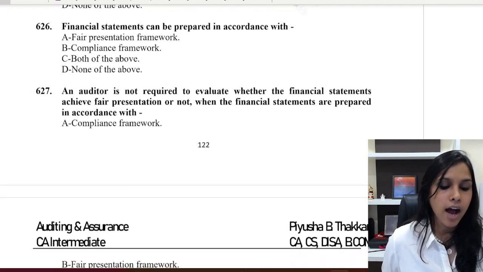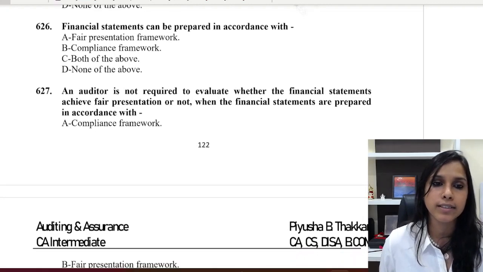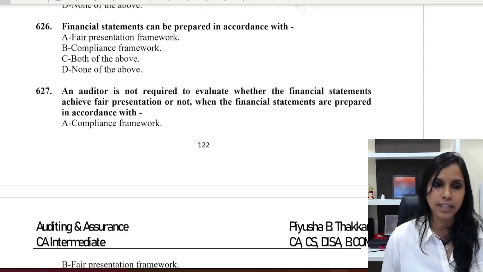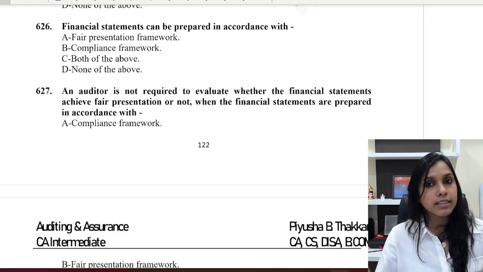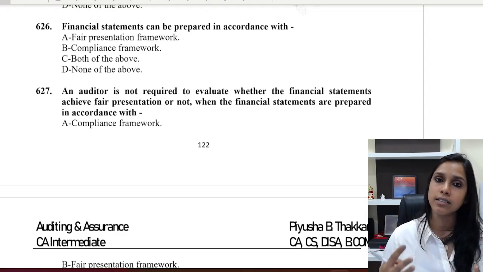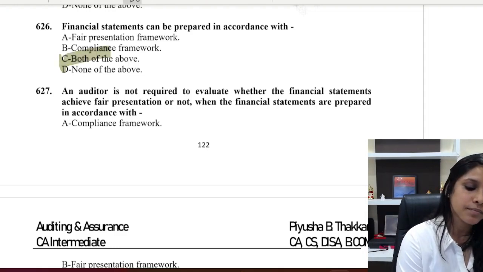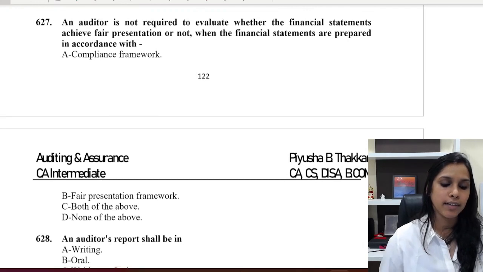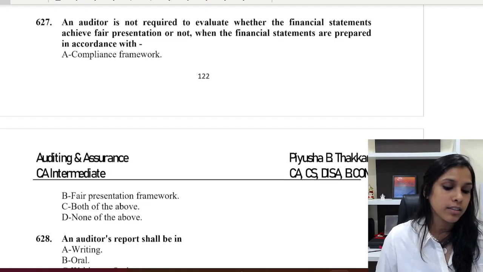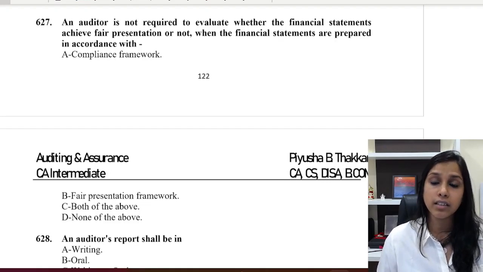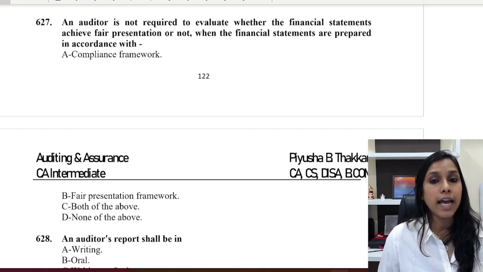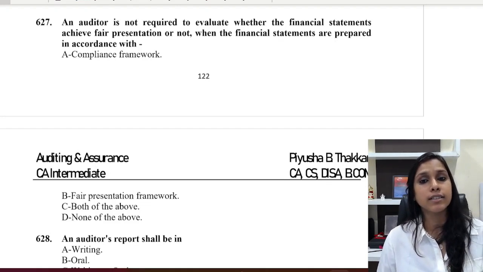Financial statements can be prepared in accordance with fair presentation framework, compliance framework, both of the above. Yes, so there is nothing to think about it till now. As we have proceeded ahead with the 700 series, we have understood that both the frameworks are important. Further, 627. An auditor is not required to evaluate whether the financial statements achieve fair presentation or not when the financial statements are prepared in accordance with.